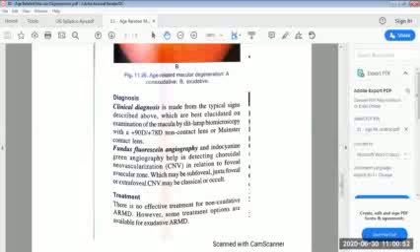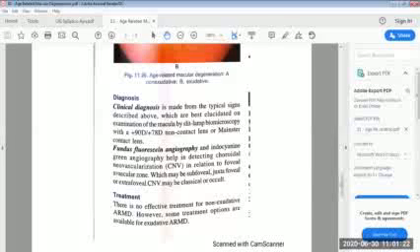Then second is the fundus fluorescein angiography and indocyanine green angiography, which help in detecting choroidal neovascularization (CNV) in relation to foveal avascular zone, which may be subfoveal, juxtafoveal, or extrafoveal CNV. Means choroidal neovascularization may be classical or occult.